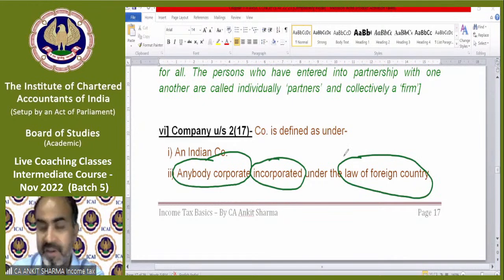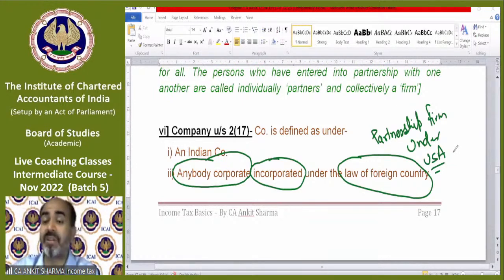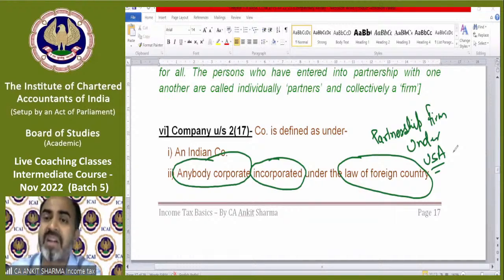Imagine there is a partnership firm, and it has been registered under the USA Partnership Act.